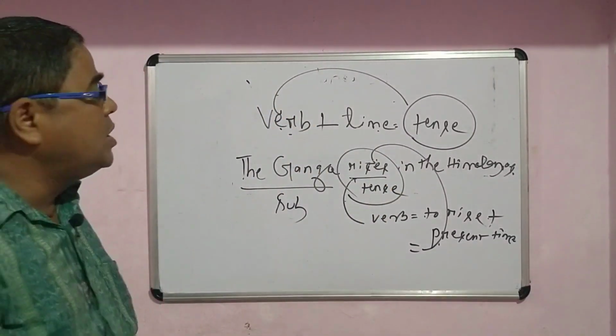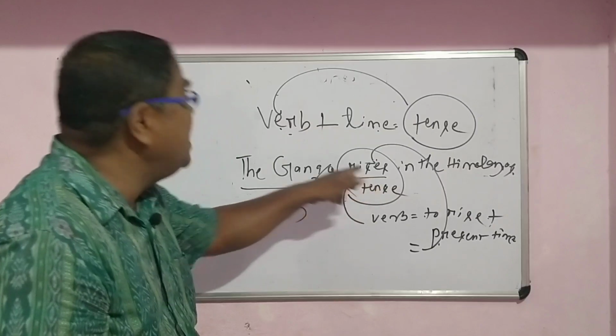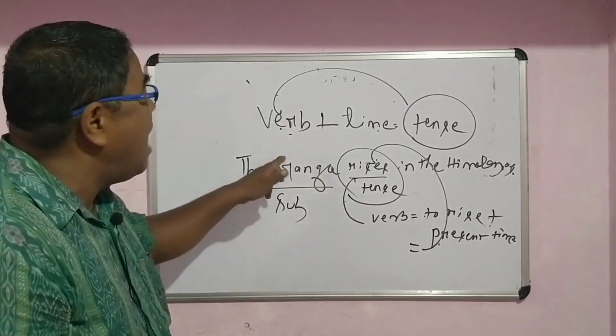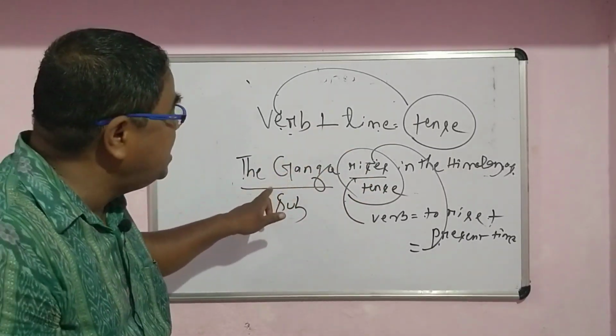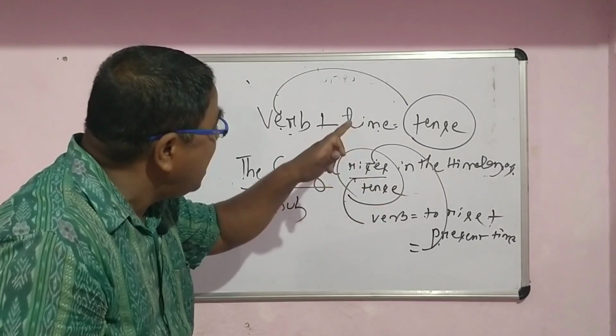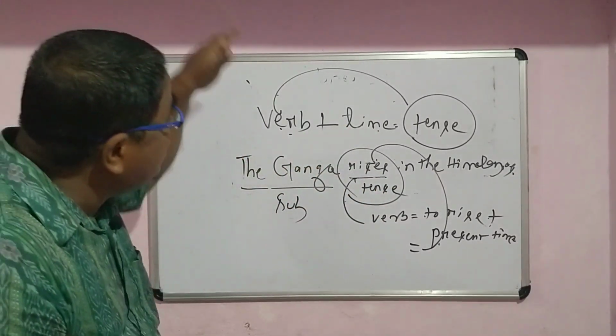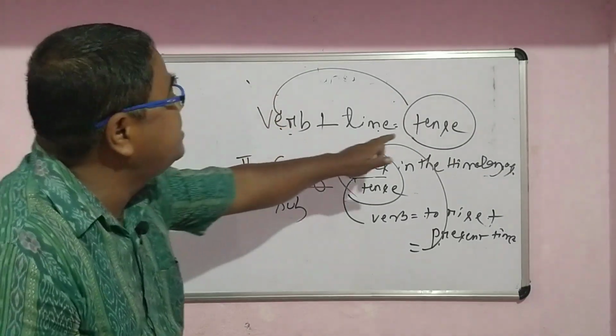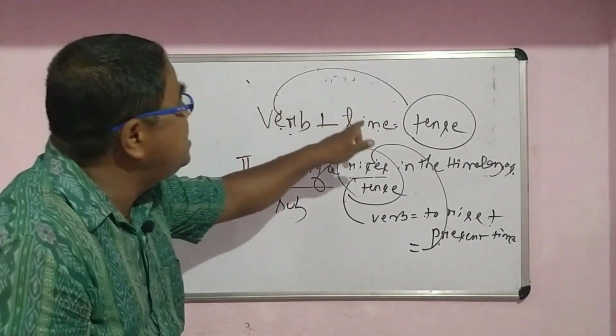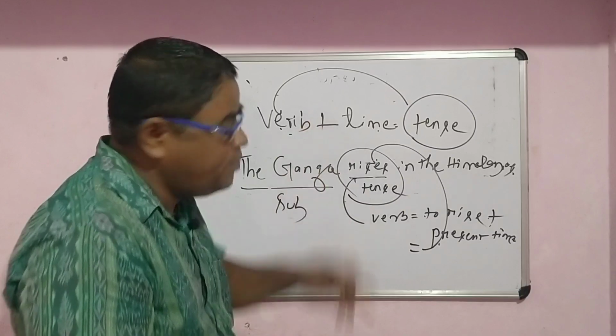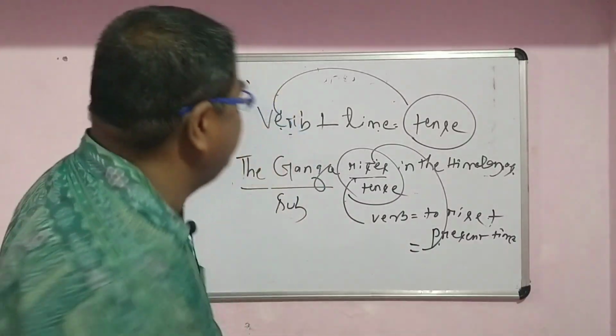And always remember, your tense usually comes after the subject, because the subject is related to the verb plus tense, and tense is related to your subject. That is why we just proved that every tense comes from the verb and is related to time. So verb plus time is equal to tense.